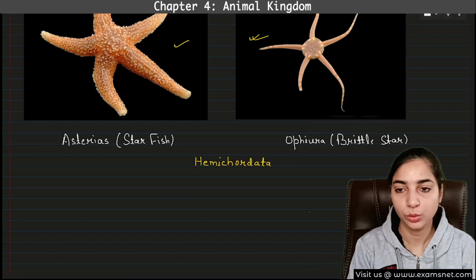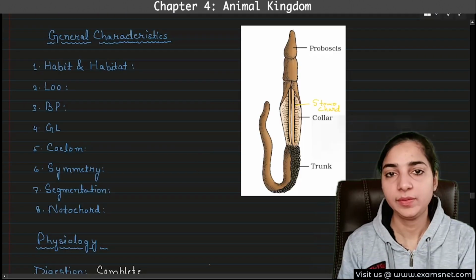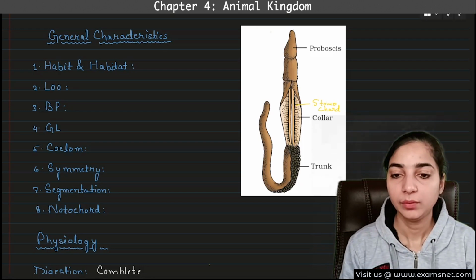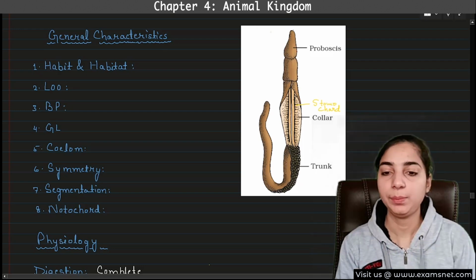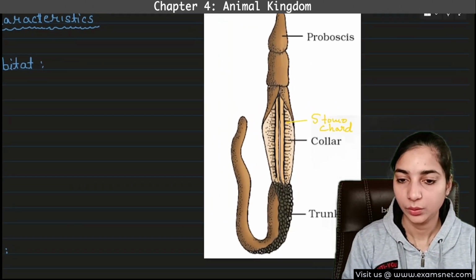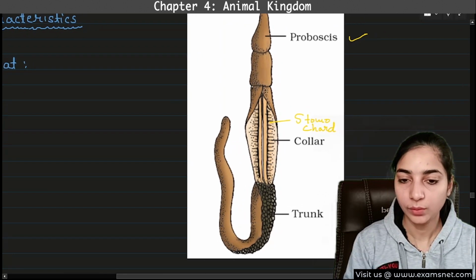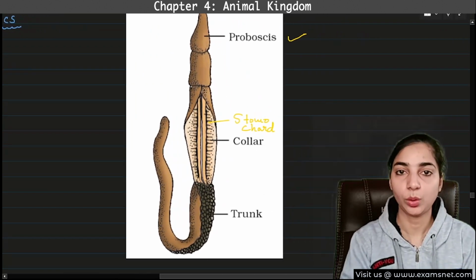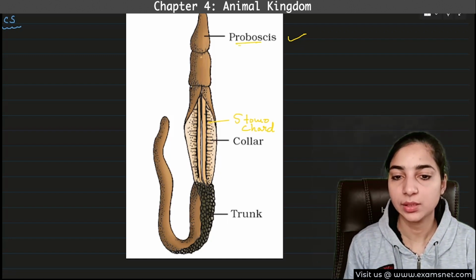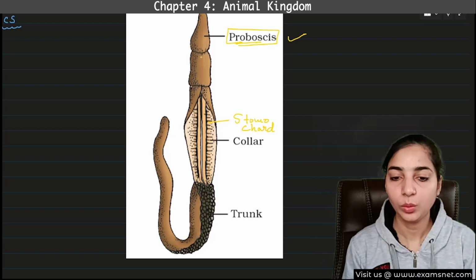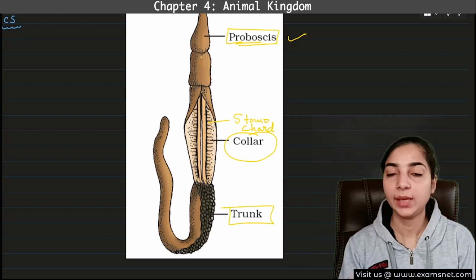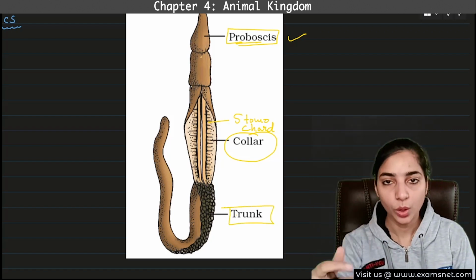Now we'll move to the Hemichordata. In hemichordates, we have to study very little; there are only a few things which need to be kept in mind. One is that their body can be divided into three parts. Let me zoom in. This is the body of Balanoglossus, a type of hemichordate. The uppermost part is the proboscis, the middle part is the collar region, and the lowermost part is known as the trunk.